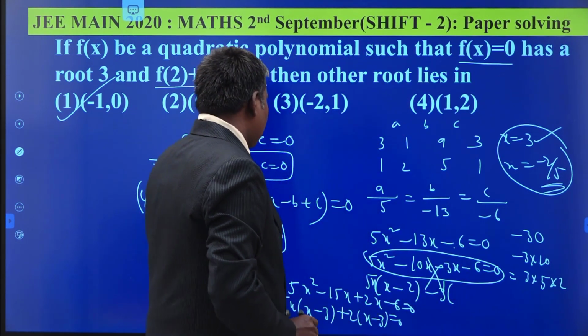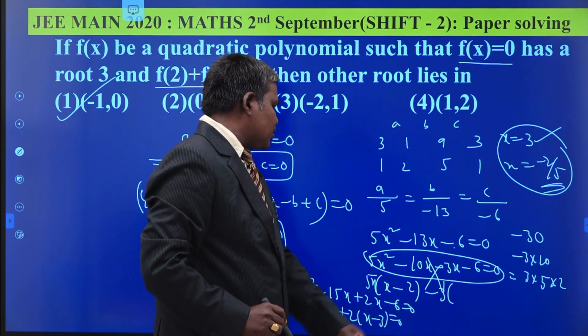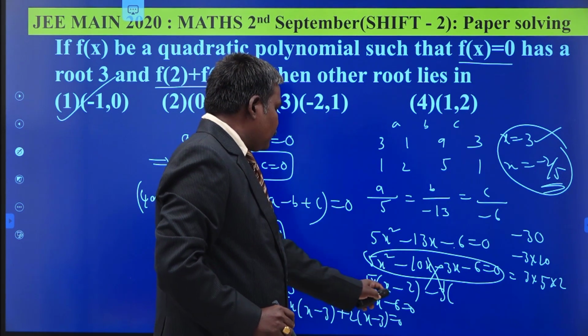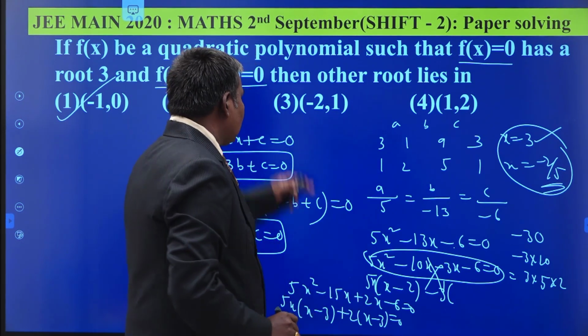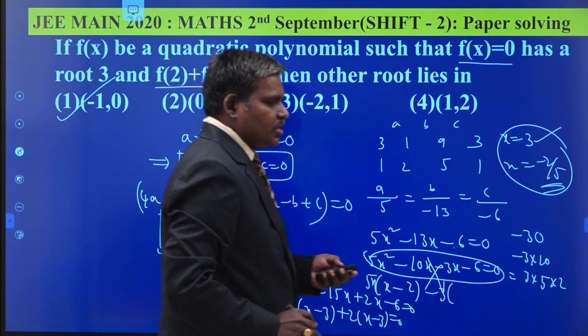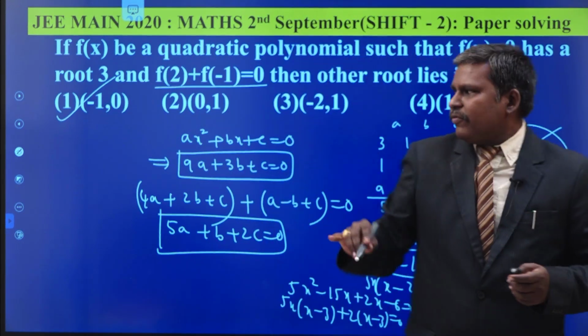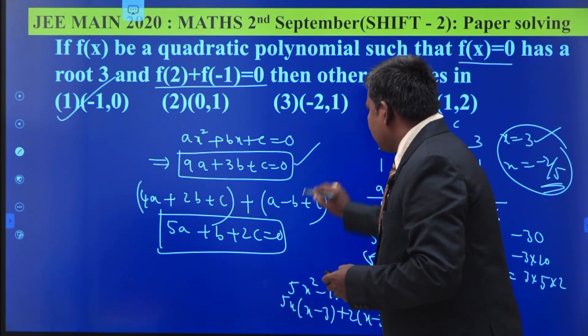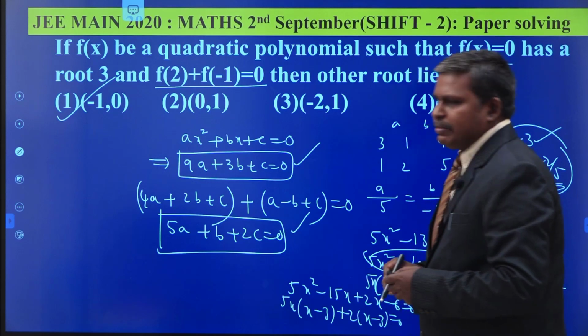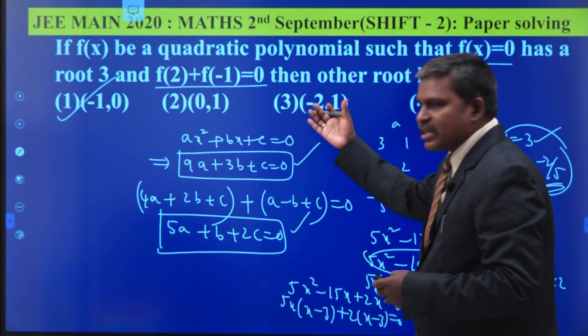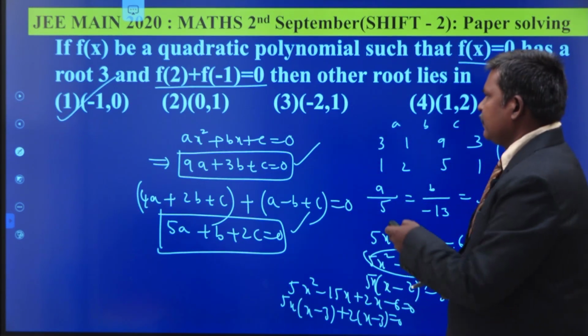So you can split in this manner: 5x square minus 15x plus 2x minus 6, since 15 times 2 is 30. So here also calculation plays an important role. And one thing is you have to identify the ratio of a, b, c. Here 2 equations and 3 unknowns are there.